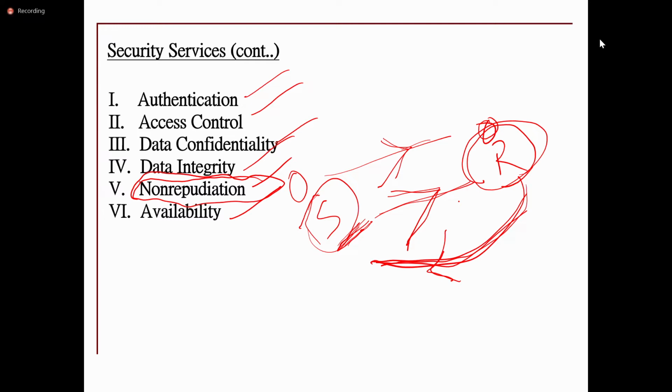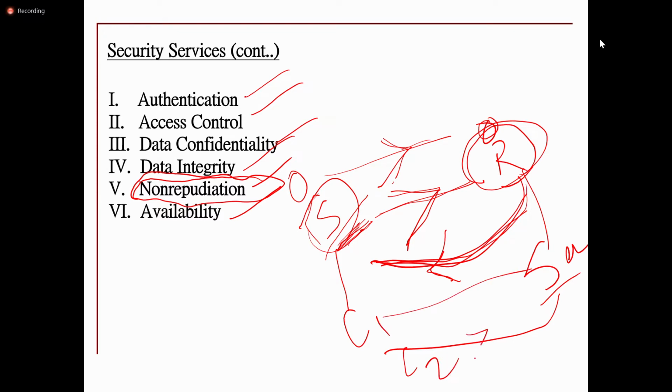Like, the sender and receiver can claim. And availability is providing the system resources. Once the connection is established, it has to provide the services. Sometimes the sender may be a client and the receiver may be a server. Then the server has to provide the services to all the client requests. The server will have a number of clients, and every client will give some request.